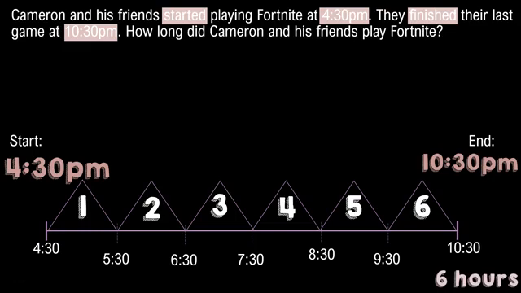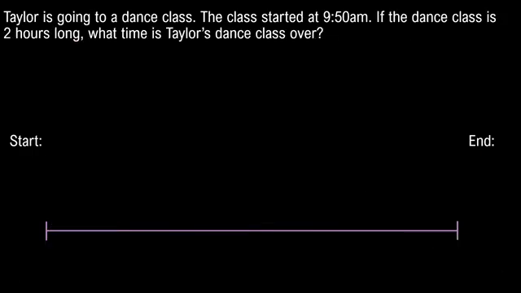Sometimes when I'm finding elapsed time, it doesn't always give me the start time or the end time. So let's take a peek at a problem like that and figure out how we can solve it. Taylor is going to a dance class. The class started at 9:50 a.m. If the dance class is 2 hours long, what time is Taylor's dance class over?